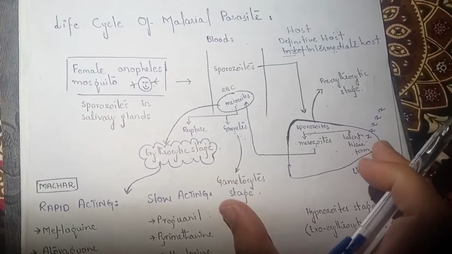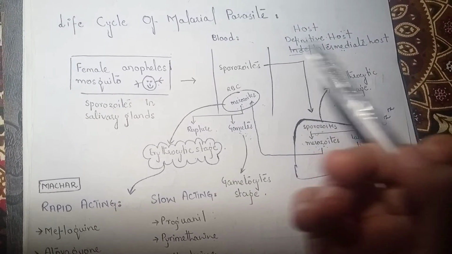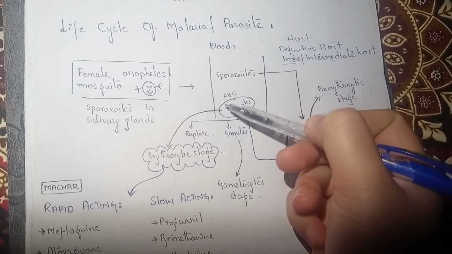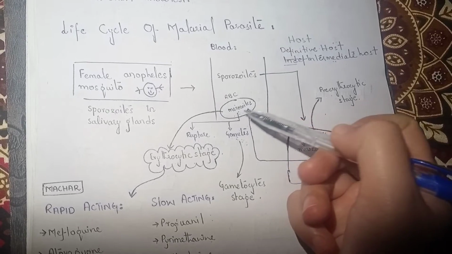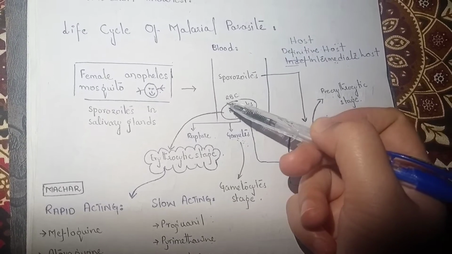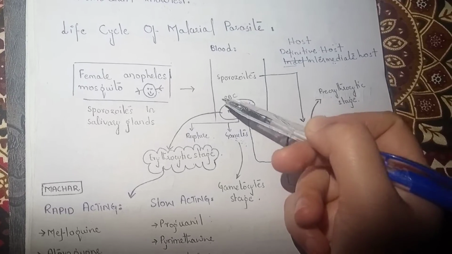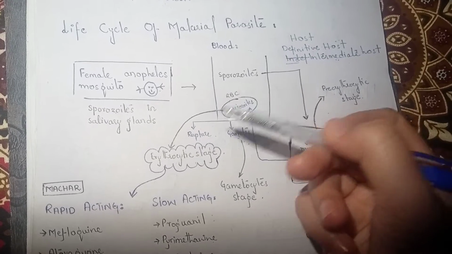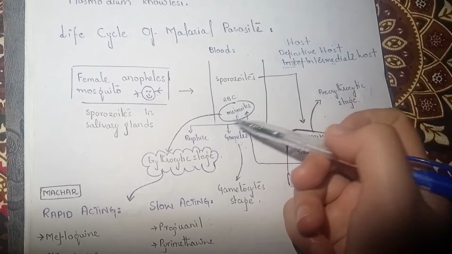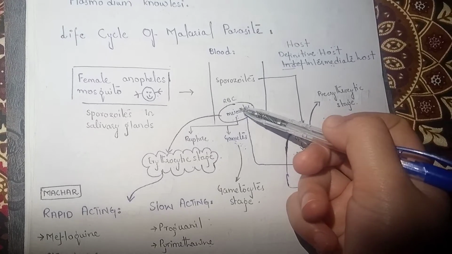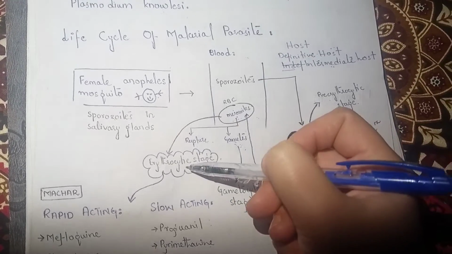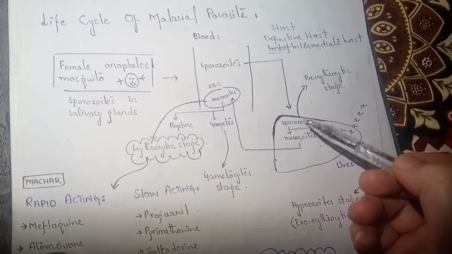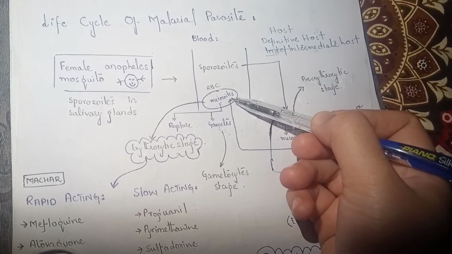Okay, now if we look at the graph, we can find that one here is the erythrocytic stage, the stage in which the sporozoites or merozoites replicate in the red blood cell, right? Erythrocyte is the medical term, we call red blood cell an erythrocyte. So here, as the parasite replicates within the red blood cell, therefore it is called the erythrocytic stage, right? Okay, now this is the erythrocytic stage.